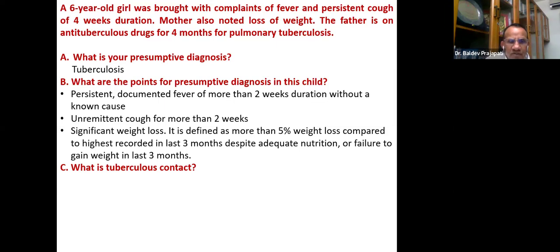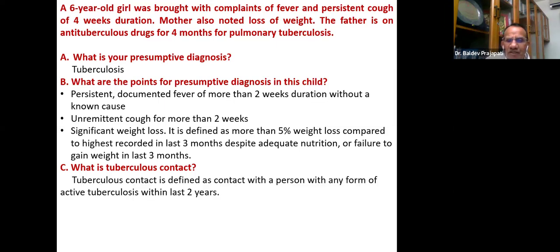Okay, good. Please remember, tuberculous contact is defined as contact with a person with any form of active tuberculosis. Again, this is very important. Now, pulmonary, close contact, all the things which were there are removed. That person with any form of active tuberculosis within the last 2 years. Your active tuberculosis may be in the form of anywhere, not necessarily pulmonary, but they say that it is likely associated with pulmonary also. So this is the tuberculous contact definition now.